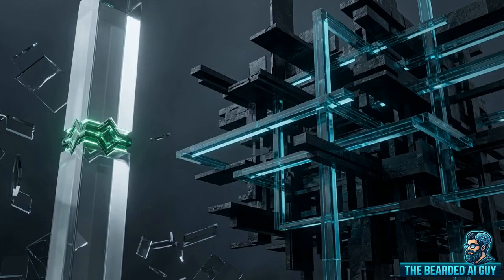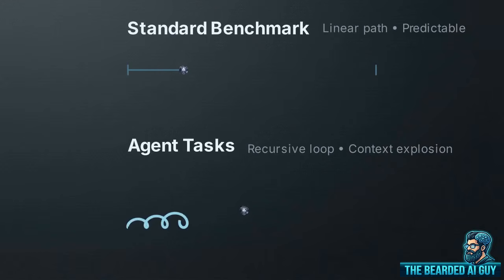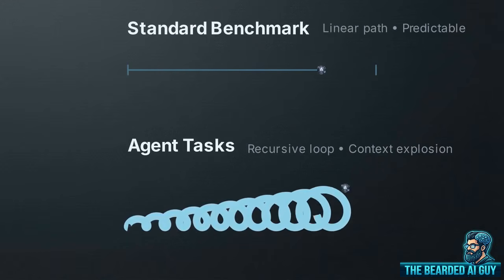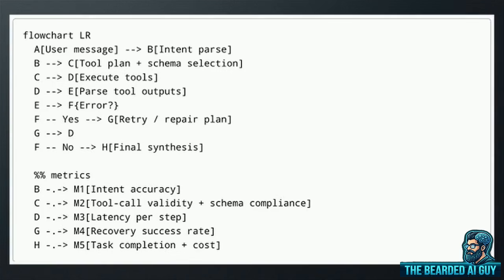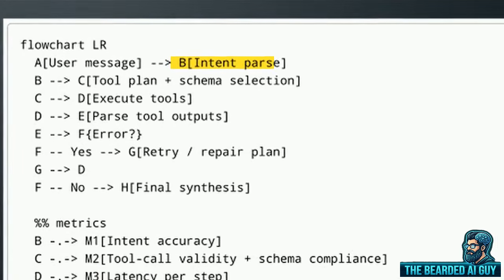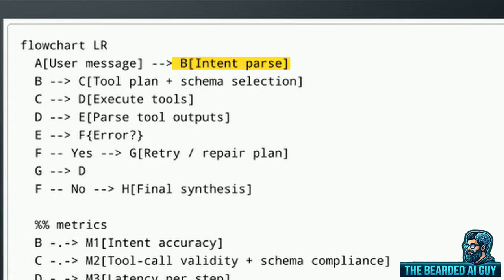Proving a model works in production requires a realistic multi-step evaluation harness. Standard coding benchmarks completely miss the looping nature of agent tasks. This flowchart outlines the human architect's 5-step minimal agent loop required for realistic testing. The loop begins here at the intent parsing phase, moving directly into structured tool planning, where the model selects the correct schema for the job.